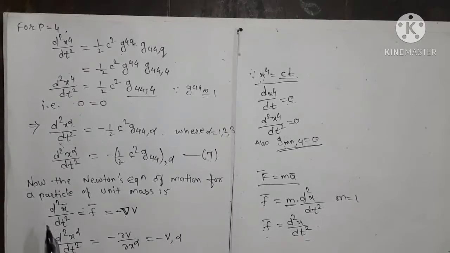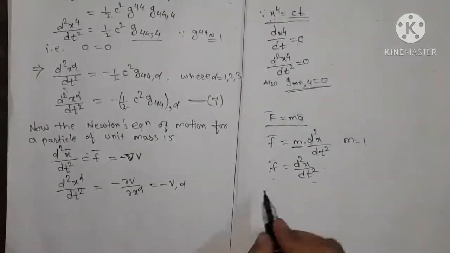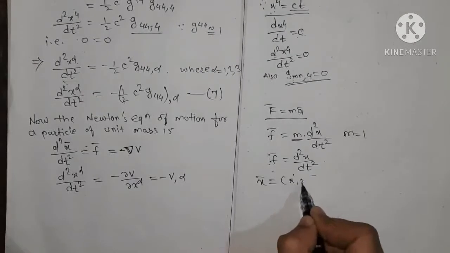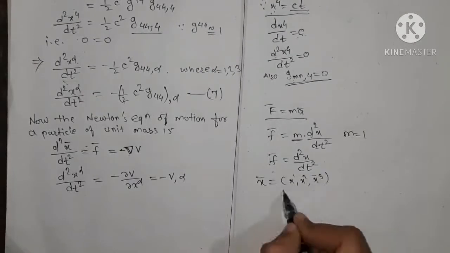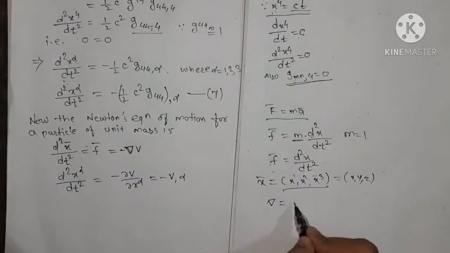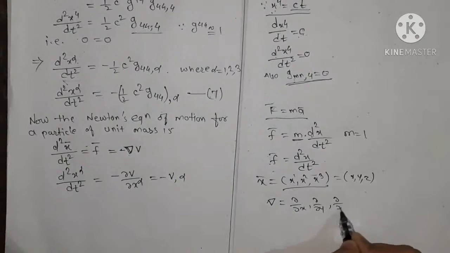Now x bar is nothing but our x1, x2, x3, that is in the 3 coordinate system, that is x, y, z, and delta is nothing but our del by del x, comma del by del y, comma del by del z, right?